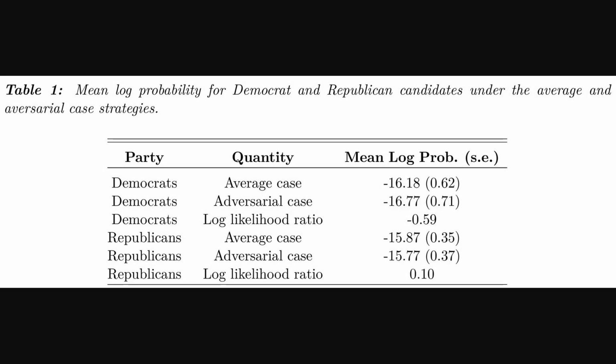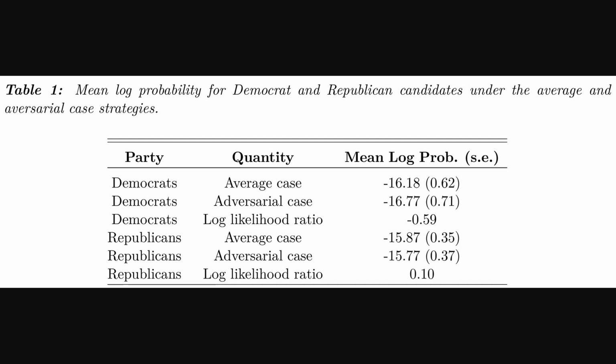Okay, to further test which approach is more realistic, this table from page 23 compares how well actual 2016 presidential primary candidates fit these different strategies. The authors state that actual candidate profiles show significantly higher mean log probabilities under the adversarial strategies. Mean log probability is a score indicating how well a model's ideal profile matches real candidates.